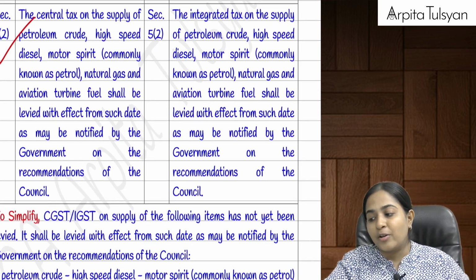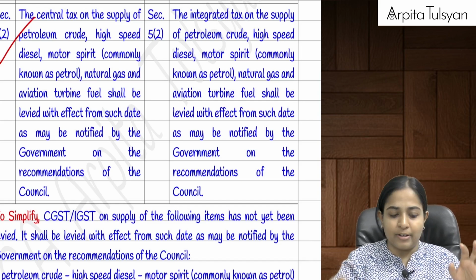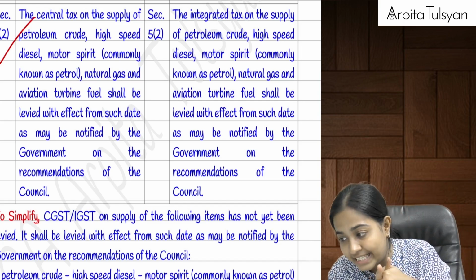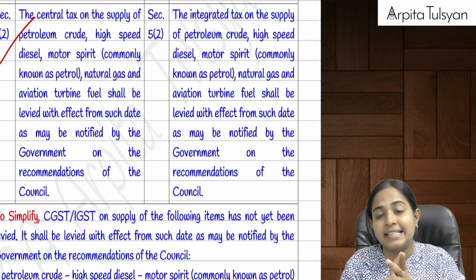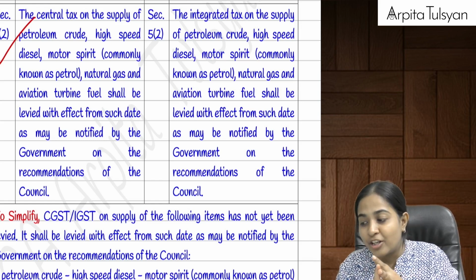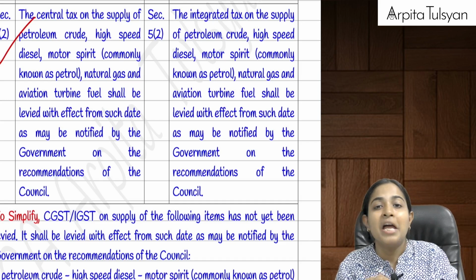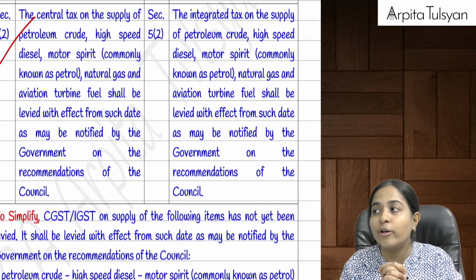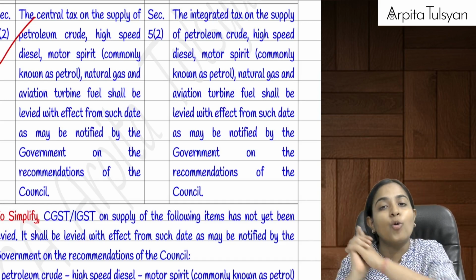Now, what are they trying to tell us here? Till now, CGST and IGST, we can take it together. Section number 9(2) of the CGST Act and section number 5(2) of the IGST Act. They are telling that CGST and IGST should not be levied on petroleum crude, natural gas, ATF, high-speed diesel, etc. Why? Can you give me the answer? Because these are totally non-taxable supplies, and on these GST is not yet applicable. It will be applicable from a notified date.